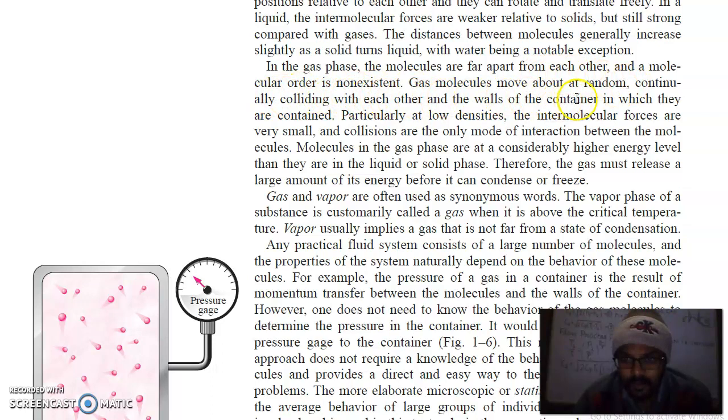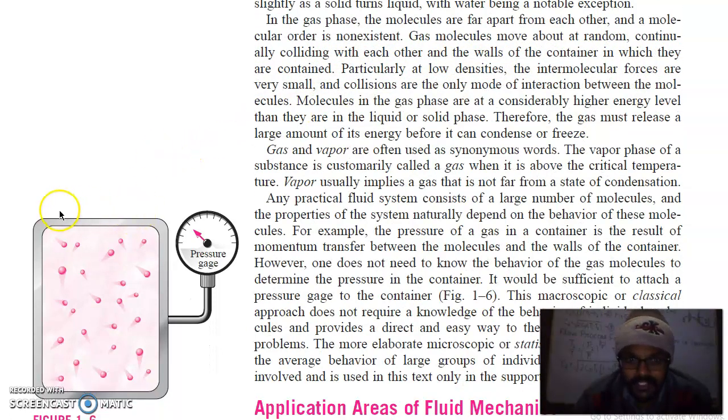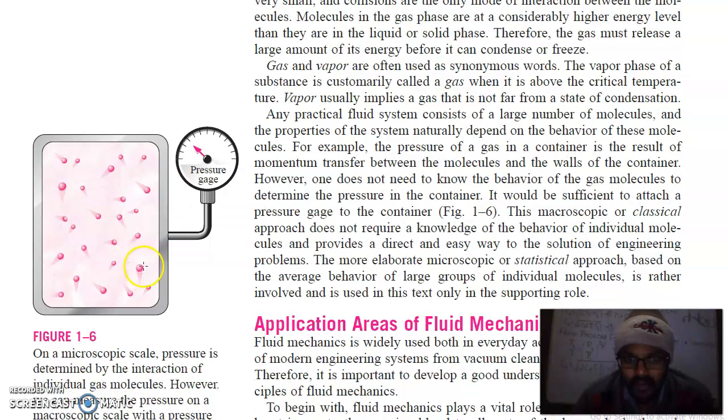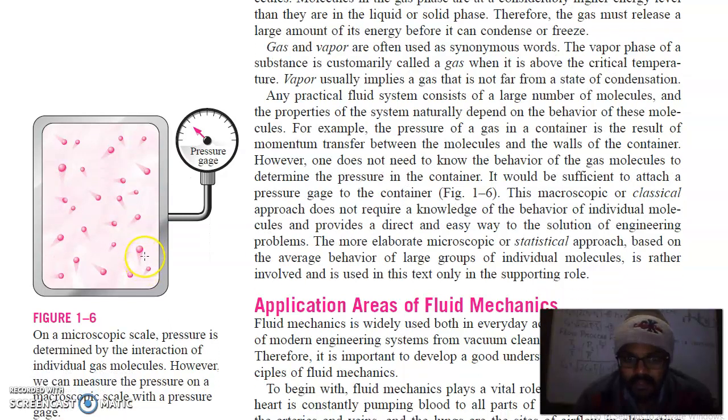Gas molecules move about at random, continually colliding with each other and the walls of the container in which they are contained. So you can see here, this is a container. On a macroscopic scale, pressure is determined by the interaction of individual gas molecules. However, we can measure the pressure on a microscopic scale with a pressure gauge.